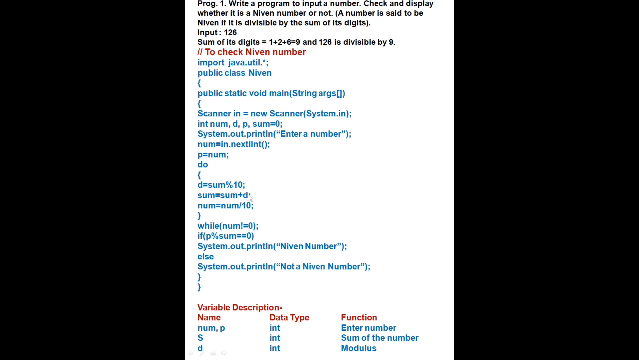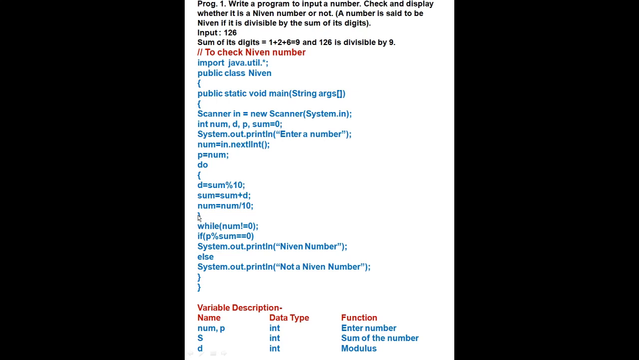Suppose first we divide 126 by 10. Then the remainder will become 6. After that, 12 divided by 10, the remainder will become 2. Then 1 divided by 10, the remainder will become 1. So 1 plus 2 plus 6 we are doing here. Now num, we will divide that number by 10 to find the quotient. Here we find the quotient, and in the modulus we find the remainder.